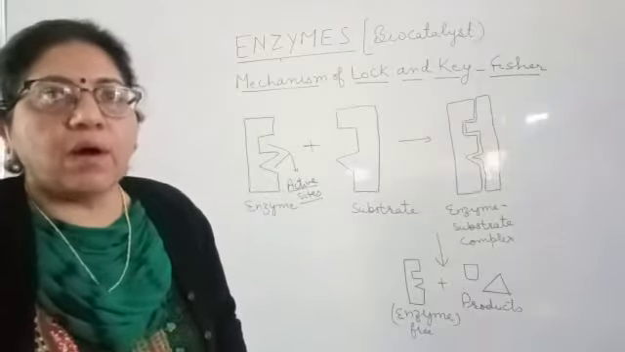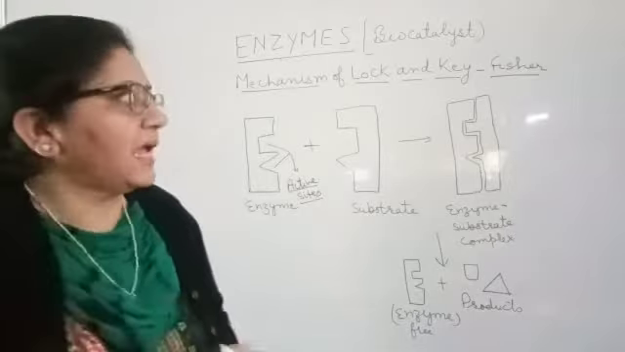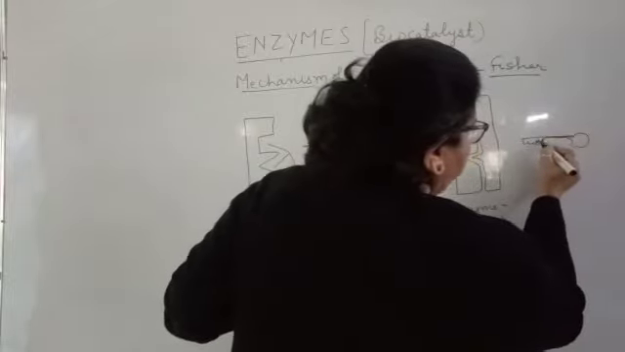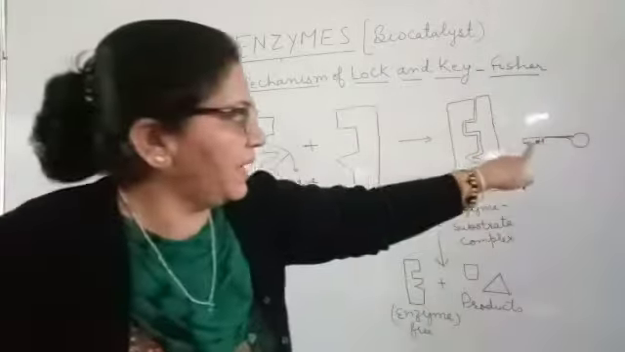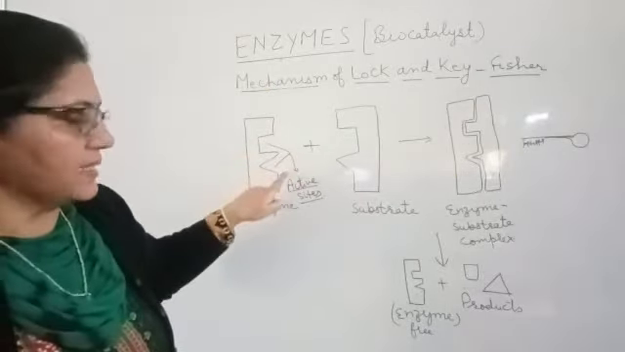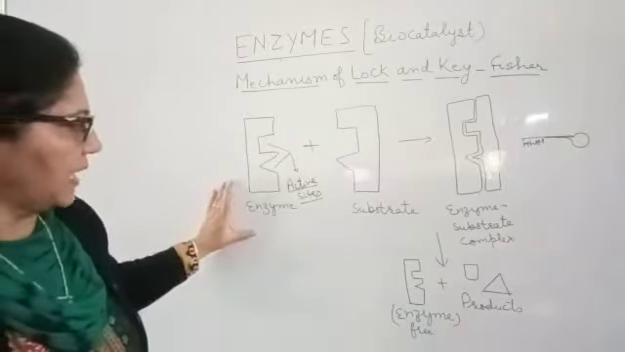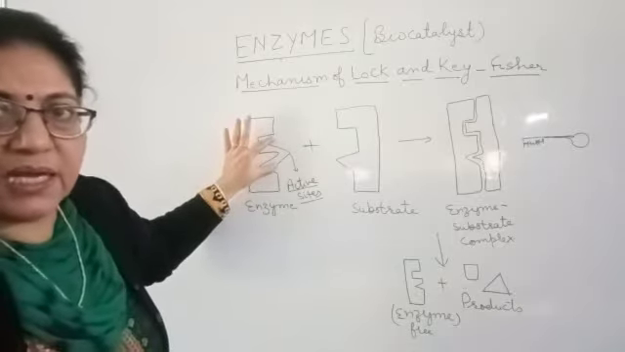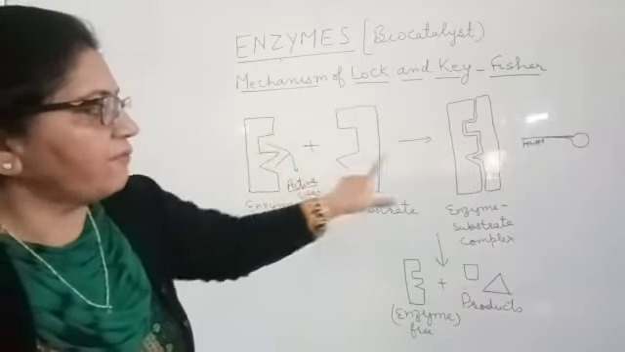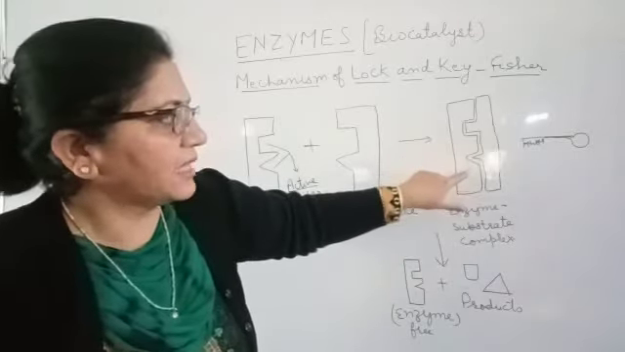As we know, a lock can be opened only by the specific key, and the key has such types of sites. Similarly, those sites are present in the substrate and the enzyme, and they will bind with each other. So the enzyme, which has active sites, will bind with the substrate with those active sites and form the complex known as the enzyme substrate complex.